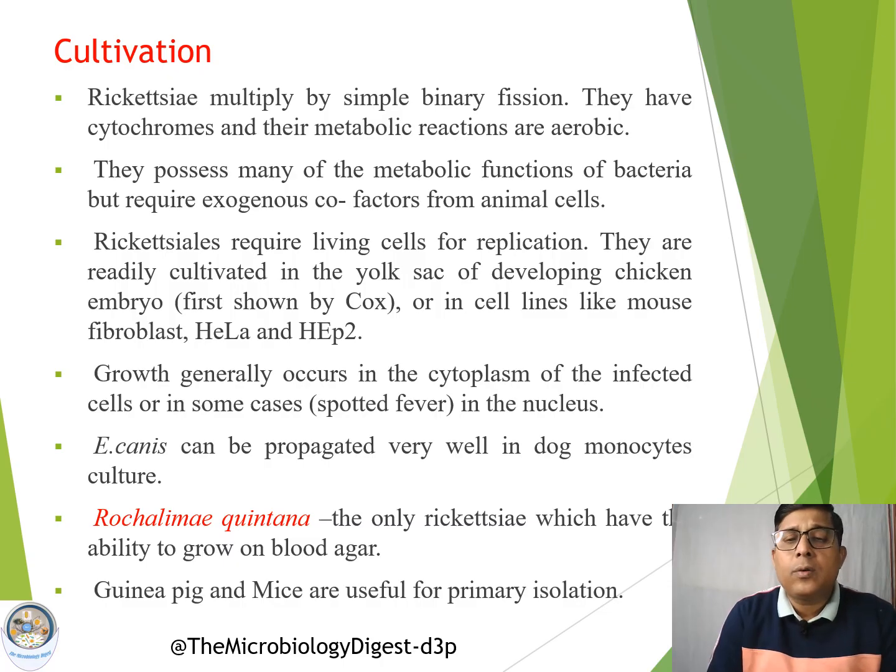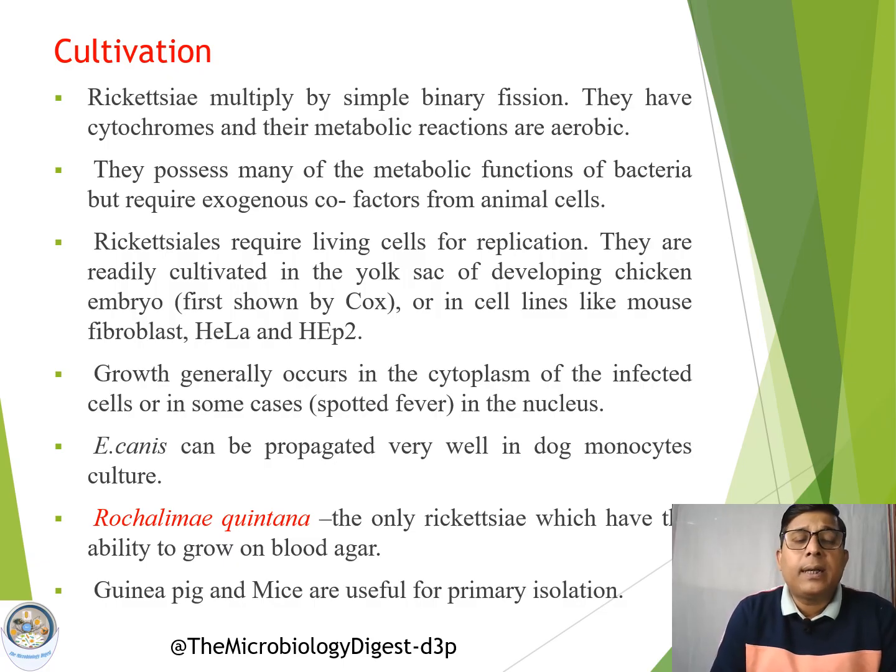The growth of Rickettsia organisms mostly occurs in the cytoplasm of the infected cell, and in some cases the multiplication may occur in the nucleus. For example, in the case of the spotted fever group, the organism multiplies in the nucleus of the infected cell.